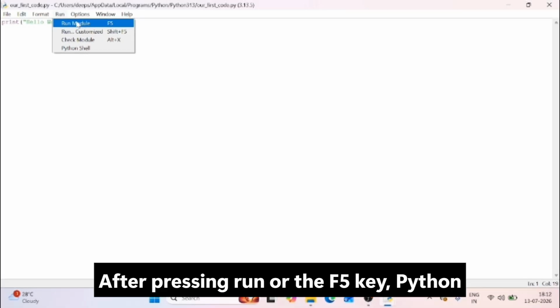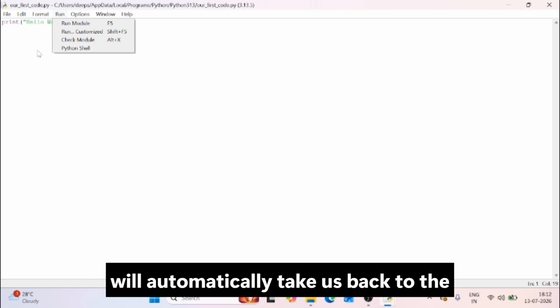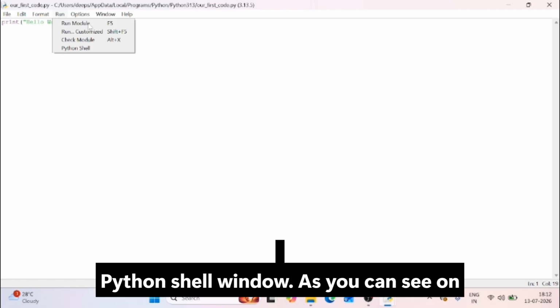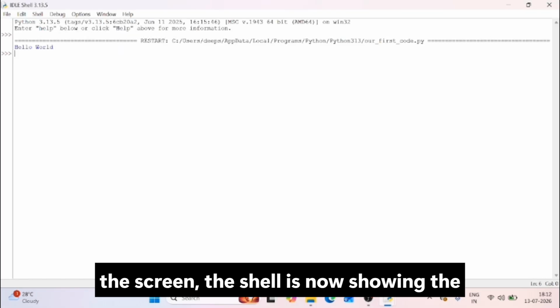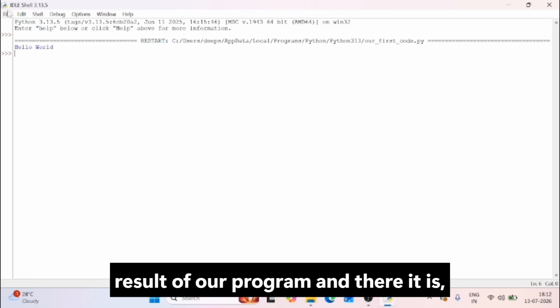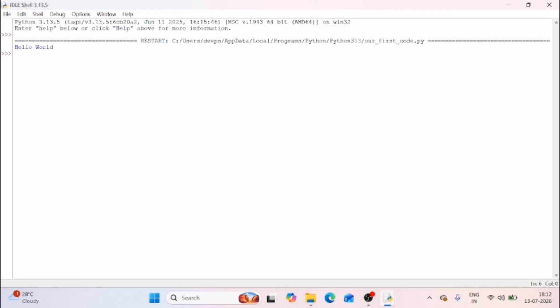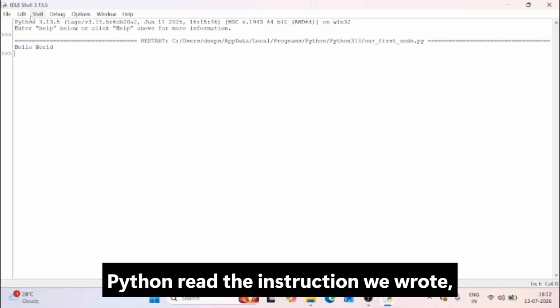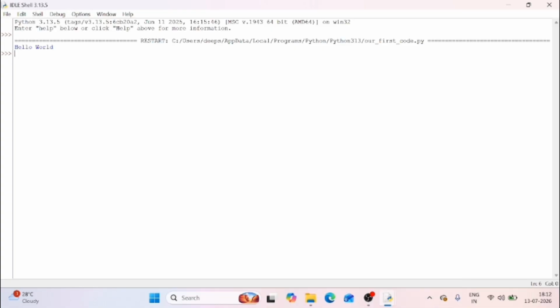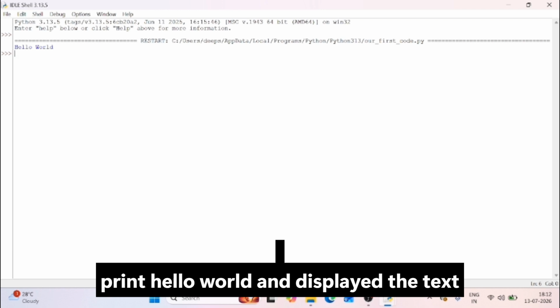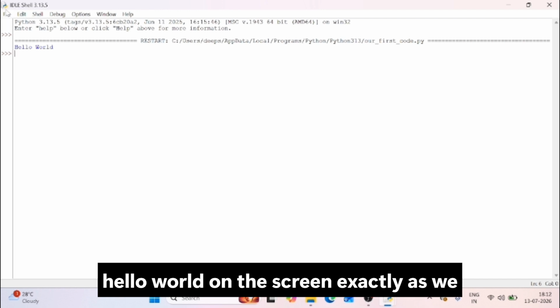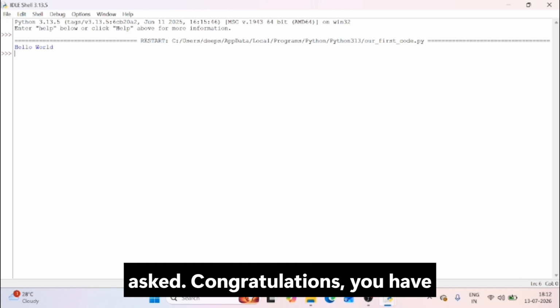After pressing Run or the F5 key, Python will automatically take us back to the Python shell window. As you can see on the screen, the shell is now showing the result of our program. And there it is. Hello World. This means that our code has run successfully without any errors. Python read the instruction we wrote, print Hello World, and displayed the text Hello World on the screen exactly as we asked.